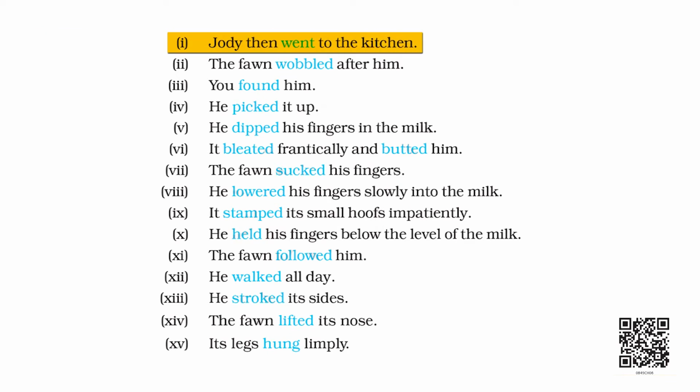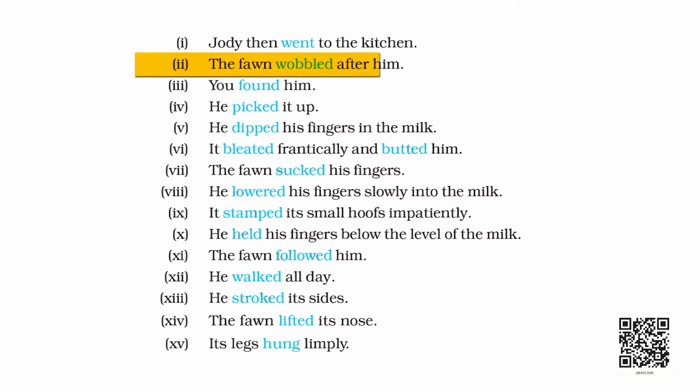Sentence number 1. Jody then went to the kitchen. Transitive or intransitive? Ask the question what to the verb went. Do you get an answer? Yes, to the kitchen, but it tells us where, went where, not went what, right? So, it is an intransitive verb.